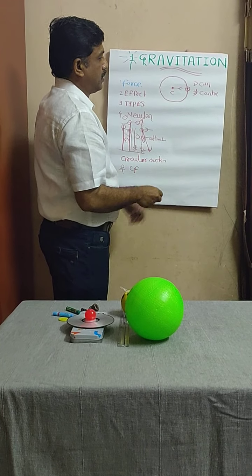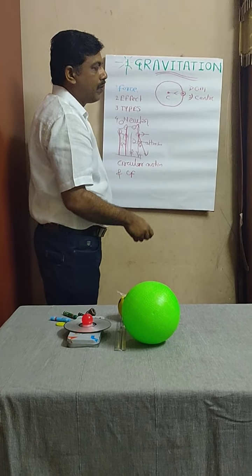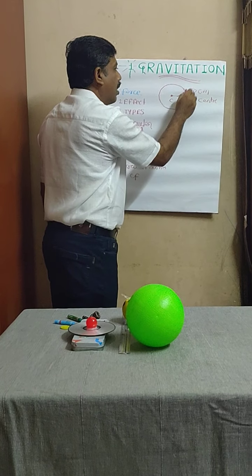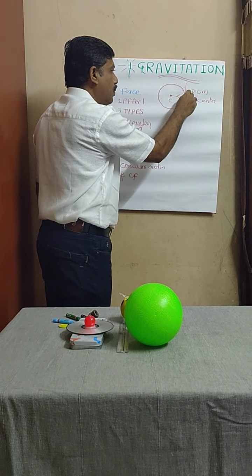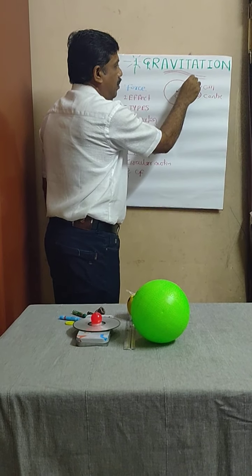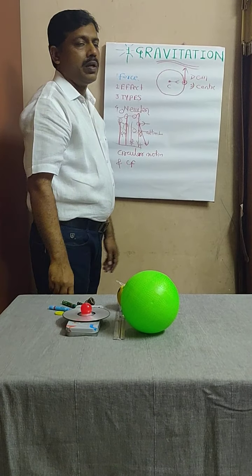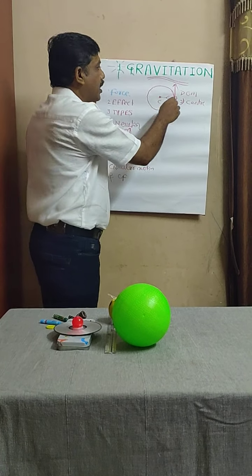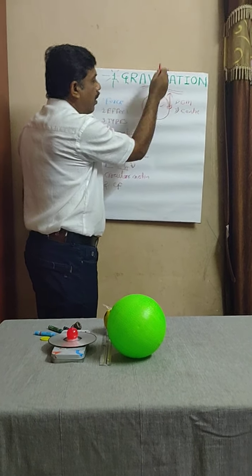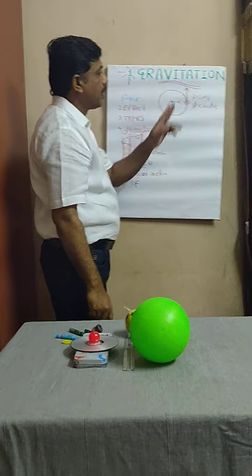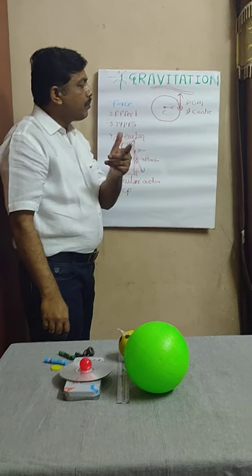Now suppose I am just cutting the rope. What will happen? This particle or ball or stone will move along the tangent to the circle. This is the tangent to the circle. It will move along this direction. Suppose I am cutting the rope. What have we learned here?